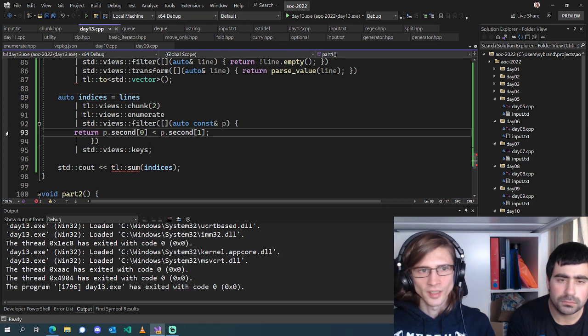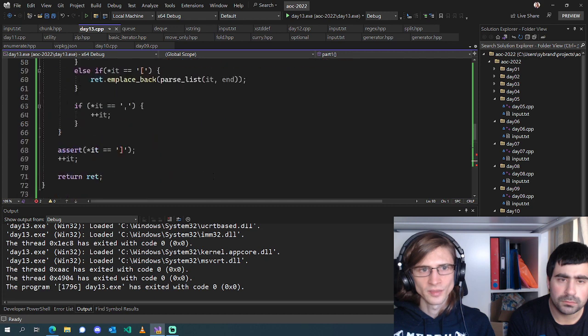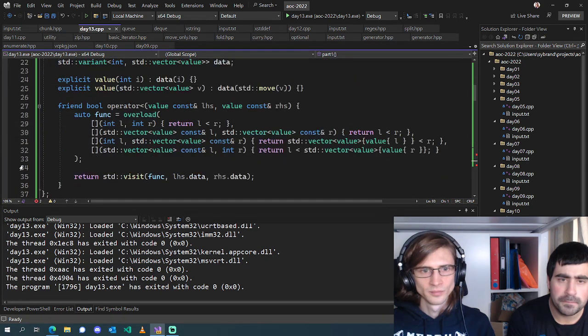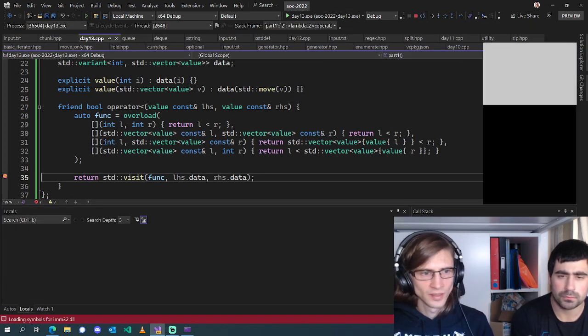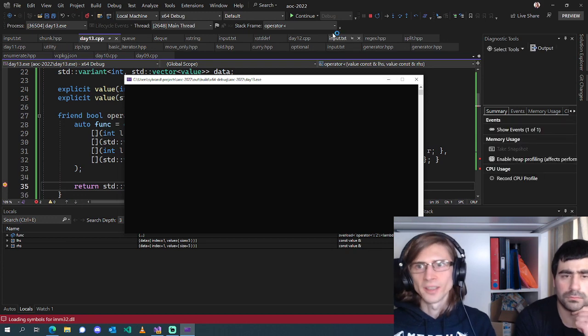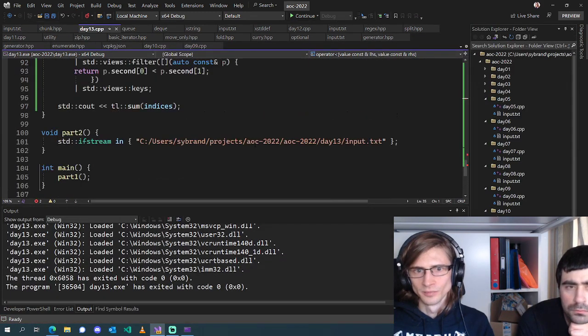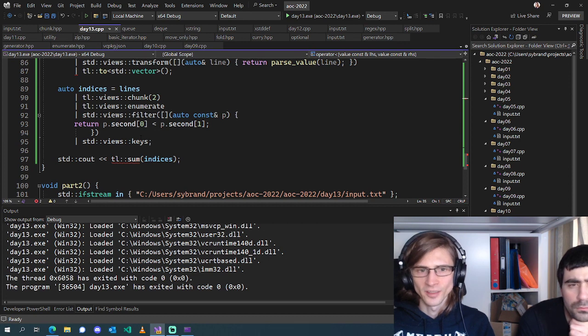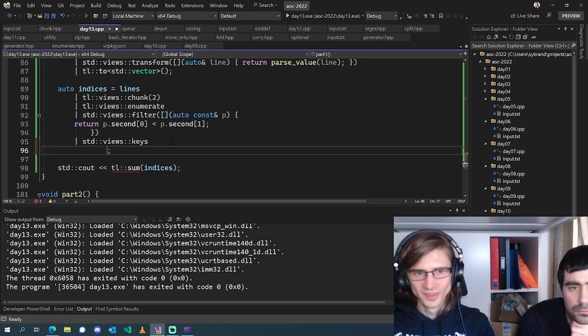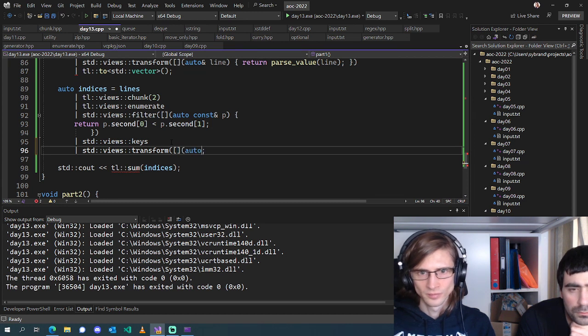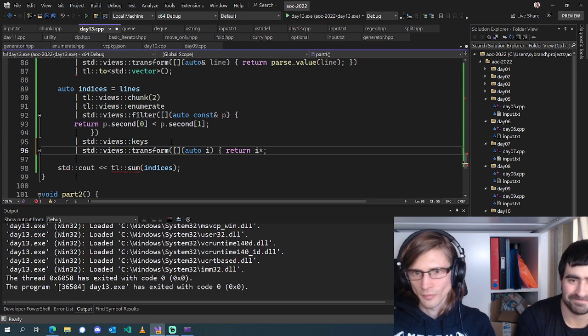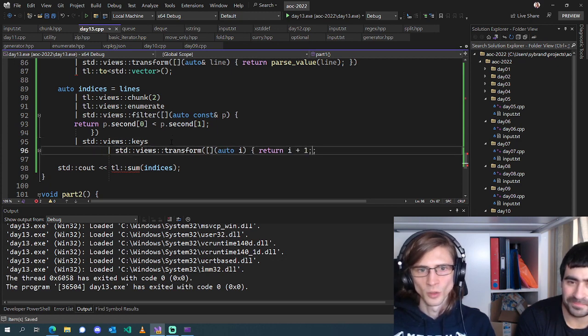Let's stick a breakpoint in here and see where we go. Off by 1 error. Yes, you're right. The indices in the question are 1 based. Thank you to whoever pointed that out. Yeah, thank Masvo. +1.